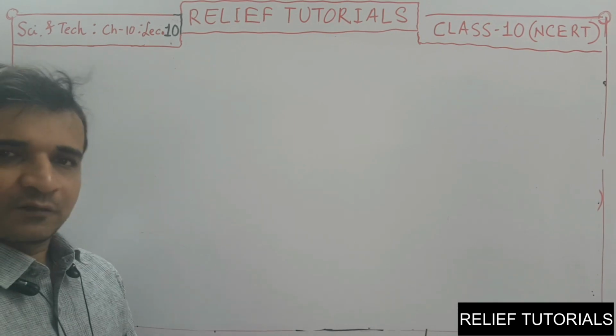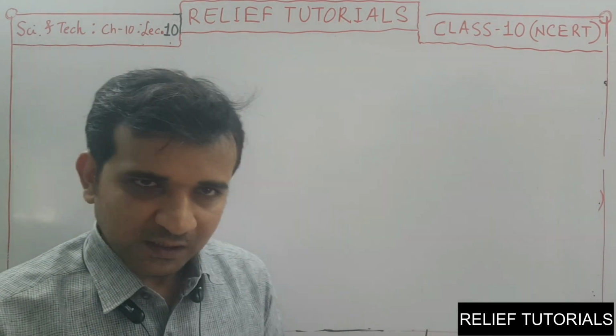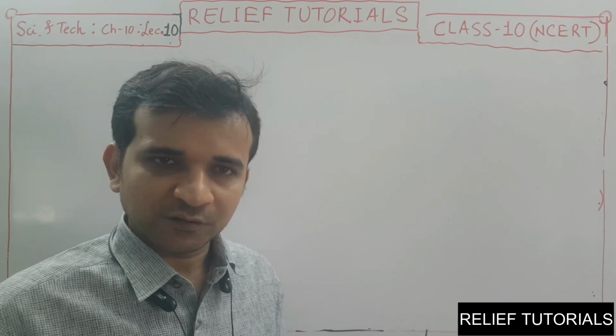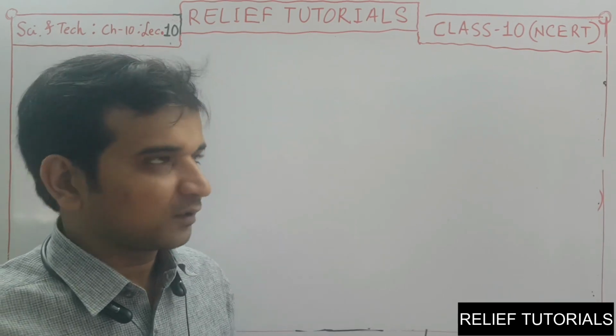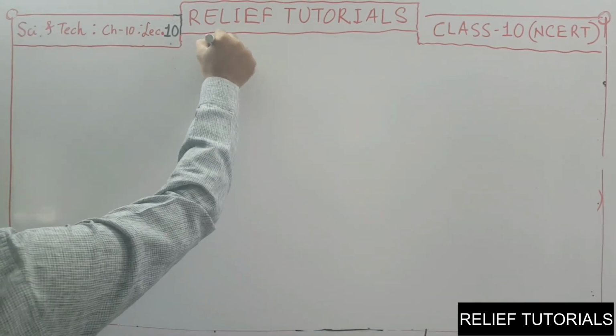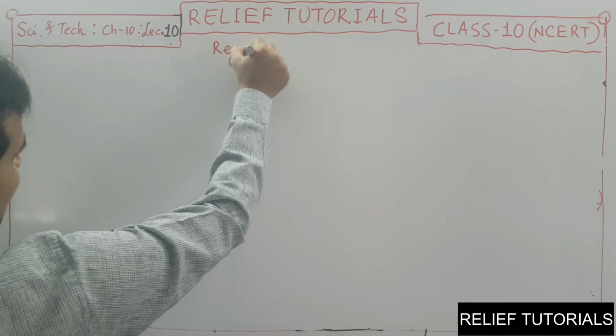In the previous lectures we discussed reflection of light, laws, mirror formula, different types of images, and lastly the numericals. Now the second half of the chapter, and that is refraction of light.